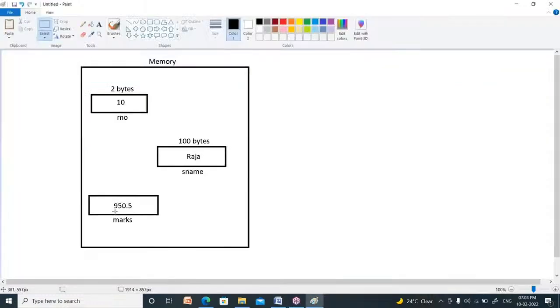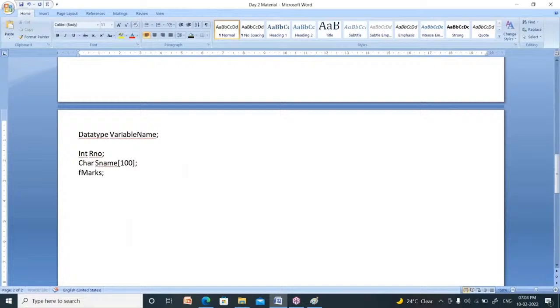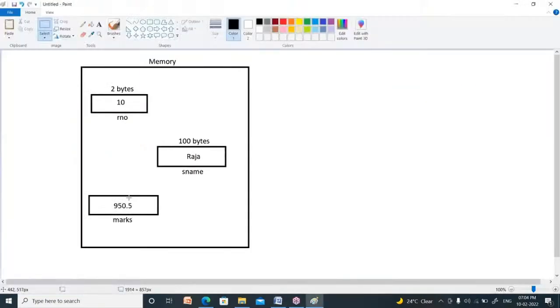Now what about marks? 950.5. Whenever you see a decimal point, it can be a float or a double. Now you have only one precision, so it is better to take float. Why? Because float size is only 4 bytes. Whenever you write double, it allocates 8 bytes of memory. To store only one precision, 4 bytes of memory is enough.